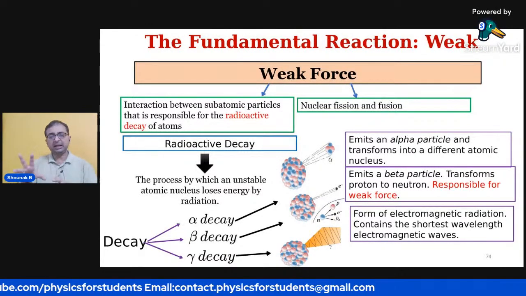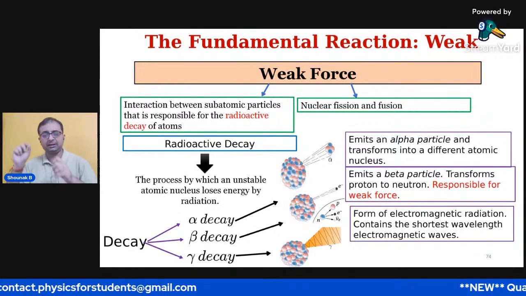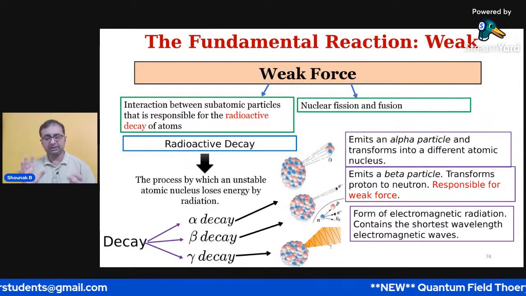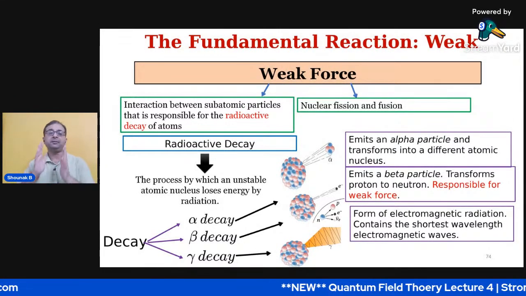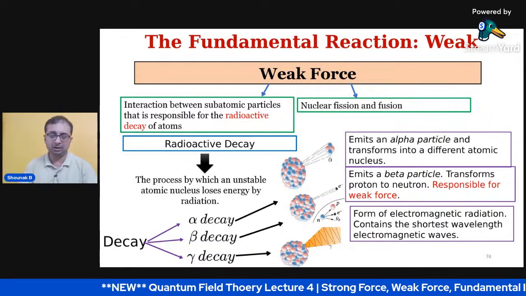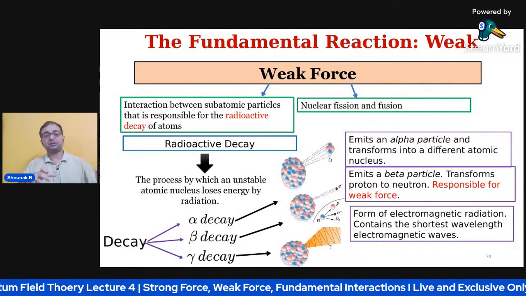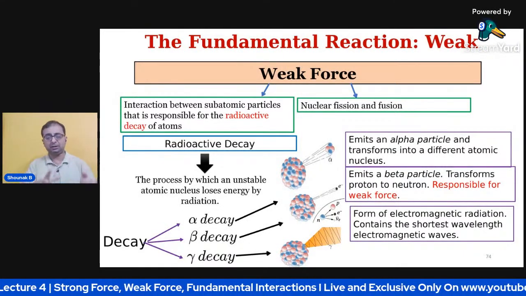Now, there are three types of decay, as I have pointed out in the slide: alpha decay, beta decay, and gamma decay. I will come to those decays later. But remember that the weak force is the mechanism responsible for beta decay. The other two are governed by electromagnetism and the nuclear force.